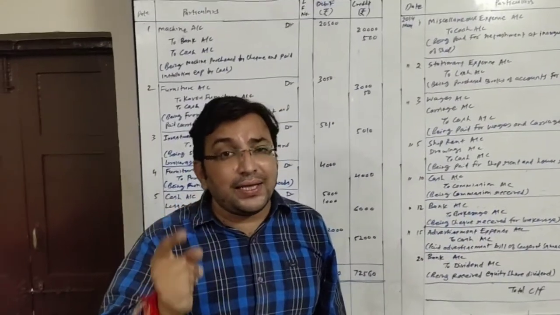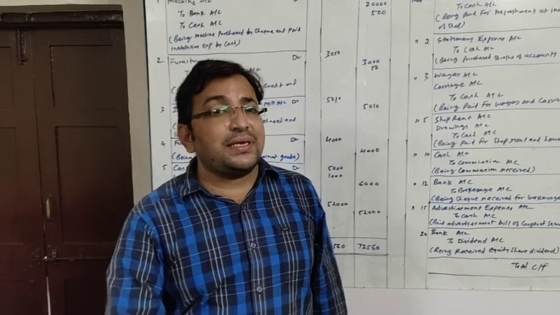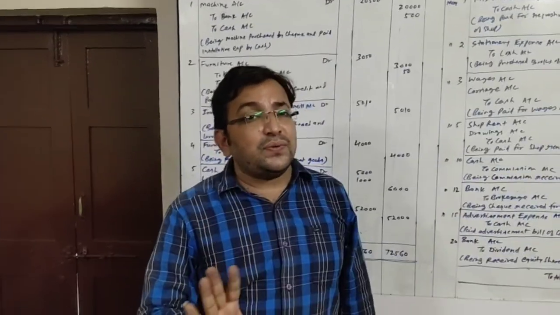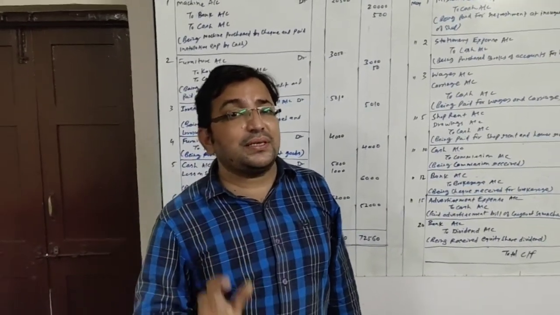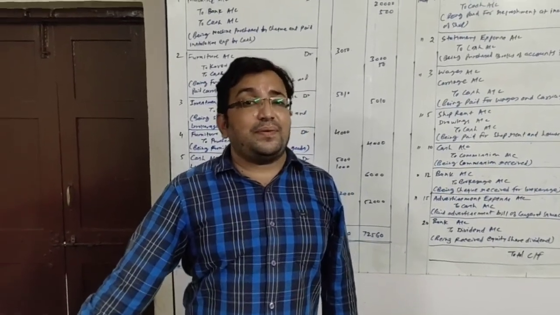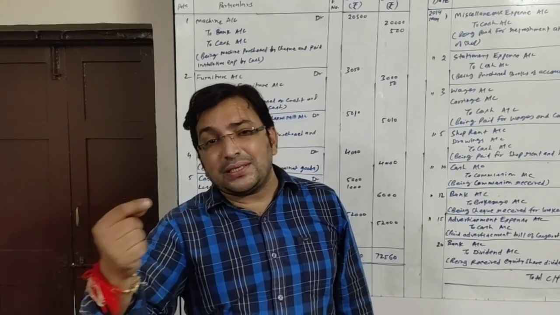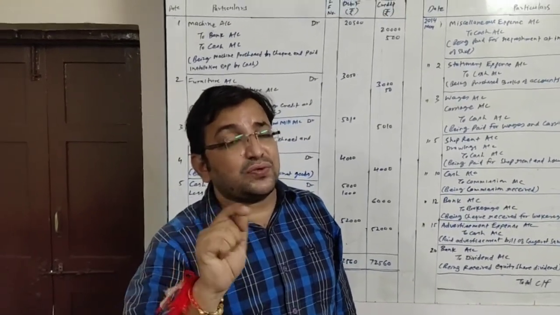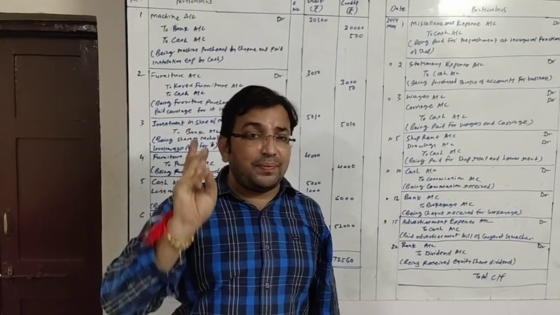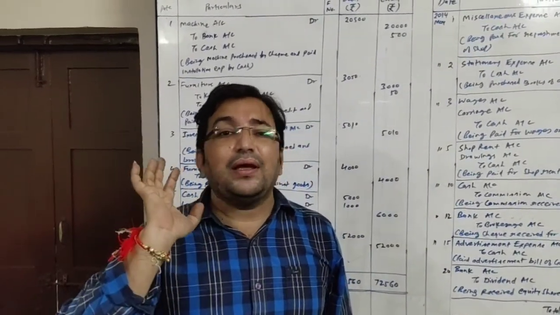3,050. Against that, we have purchased this furniture from Kaveri Furniture. The name of the institution from where we are buying is given, but cash is not mentioned. That means we have purchased furniture on credit. So the second account that will be affected is Kaveri Furniture Mart, for 3,000, and 50 rupees carriage is paid in cash. So 50 rupees cash goes out. So three accounts will be affected: furniture account 3,050, Kaveri Furniture account 3,000, and 50 rupees cash.